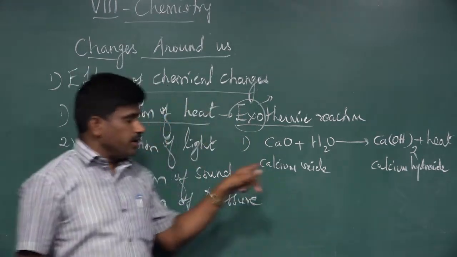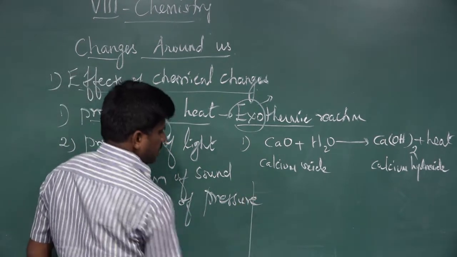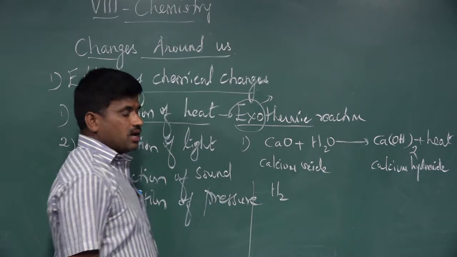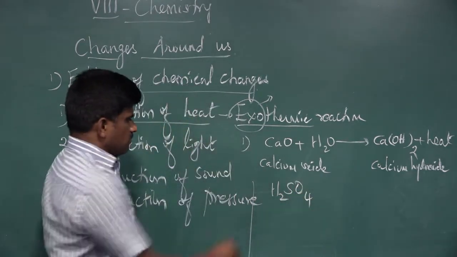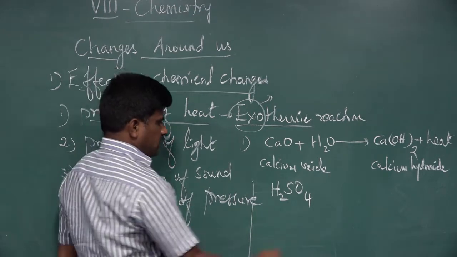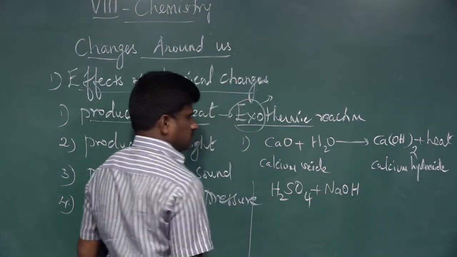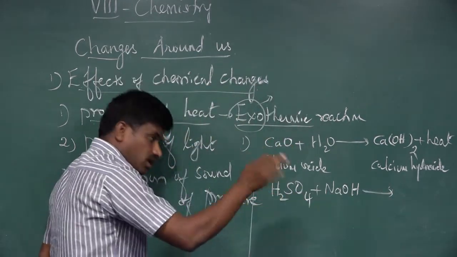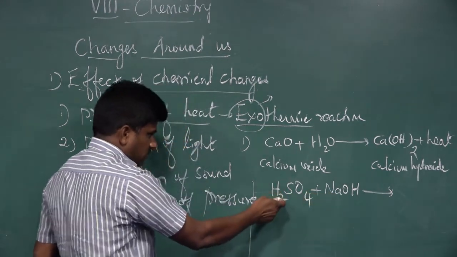Such a reaction is going to be represented as an equation. In the first test tube we take sulfuric acid. The formula of sulfuric acid is H2SO4. In another test tube we take sodium hydroxide. What are we going to do now? Slowly, with constant stirring, sodium hydroxide is mixed with sulfuric acid.